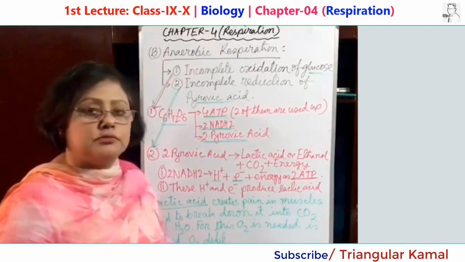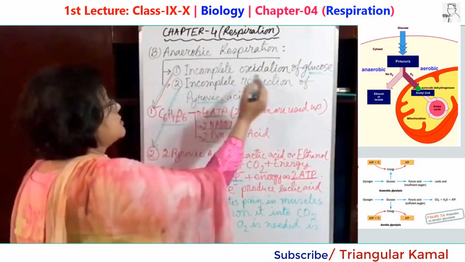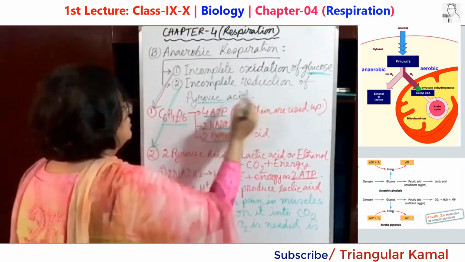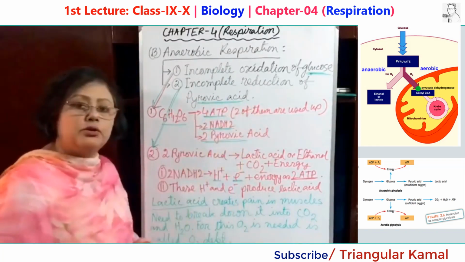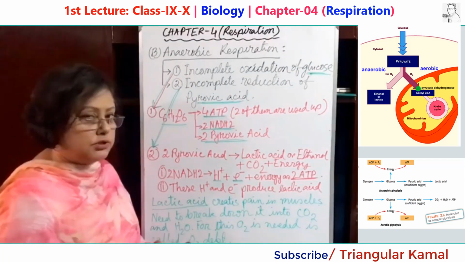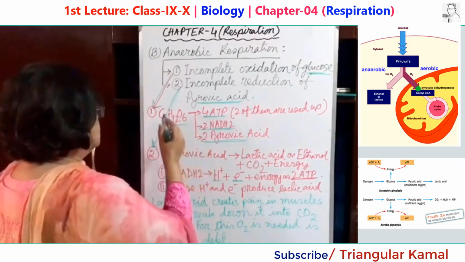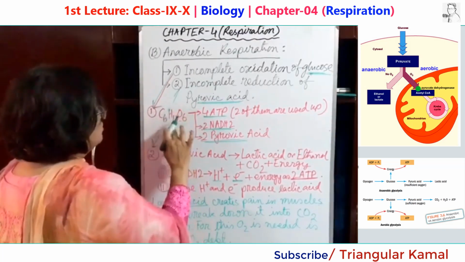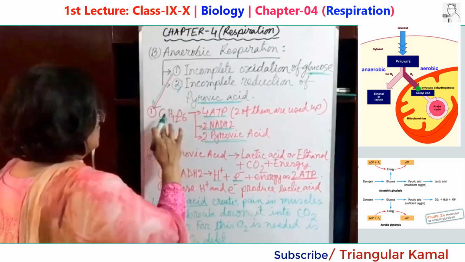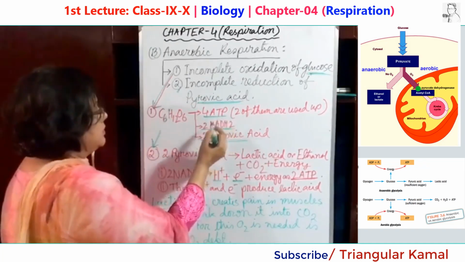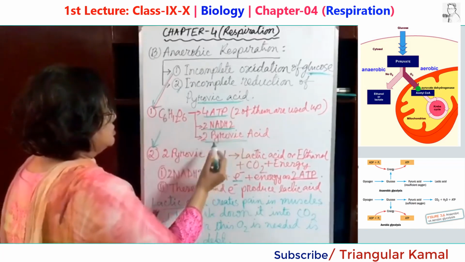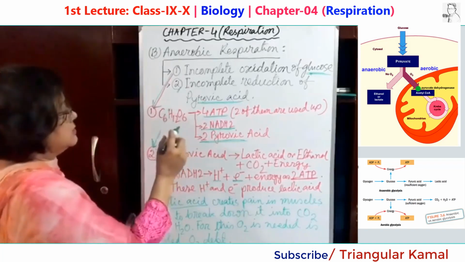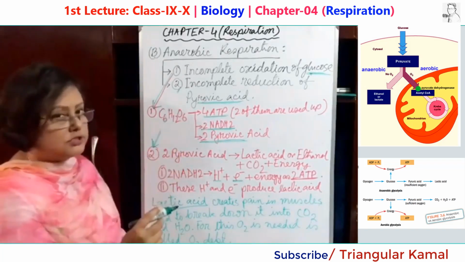Anaerobic respiration is also followed by two steps. Number one, incomplete oxidation of glucose, and number two, incomplete reduction of pyruvic acid. That means pyruvic acid cannot be completely broken down to produce new products. So let's see what happens in the first step. Here, glucose molecules break down into 4 molecules of ATPs, 4 molecules of NADH2 and 2 molecules of pyruvic acid. And this process occurs in the cytoplasm in the absence of oxygen.